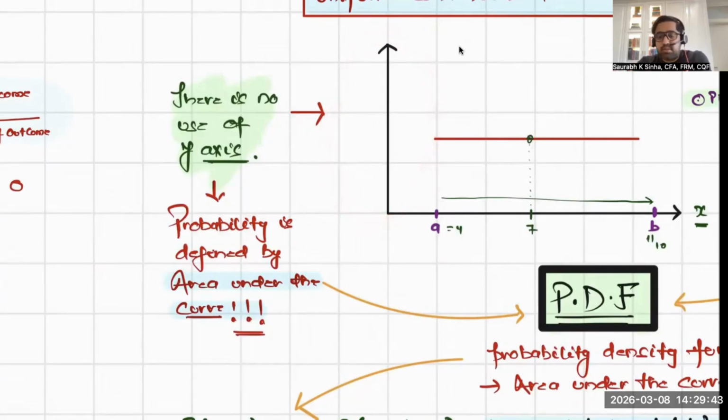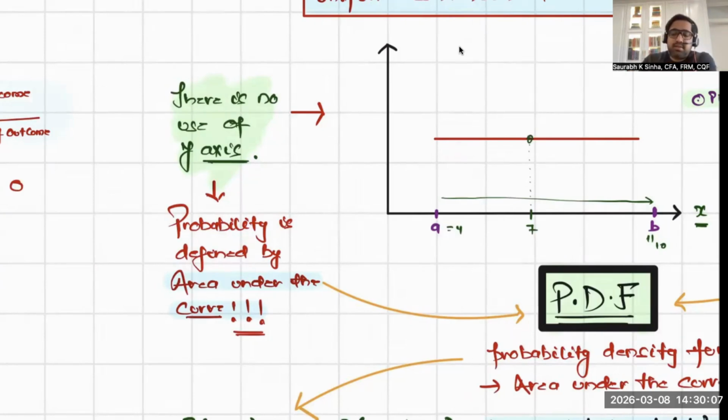So how will you tell the probability? In the previous discussion, the y-axis used to be my probability. Please check the lectures of binomial distribution. The y-axis was my probability. Now here I say the y-axis is of no use, PMF is of no use. If the y-axis is of no use, where will you mention the probability? The probabilities are mentioned in the continuous distribution in the area under the curve.